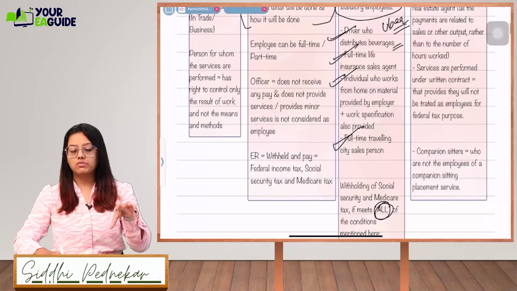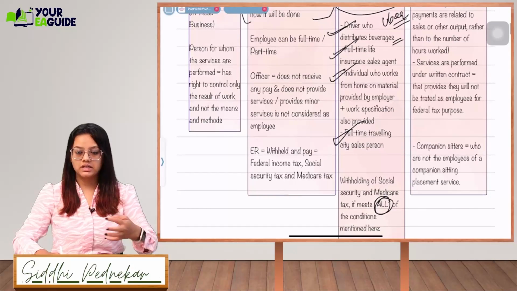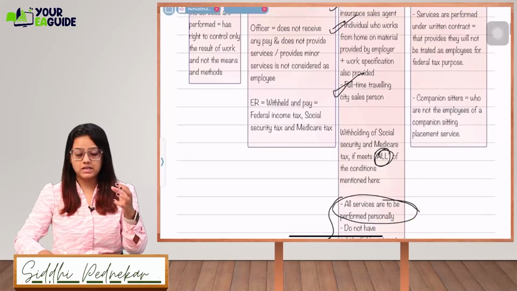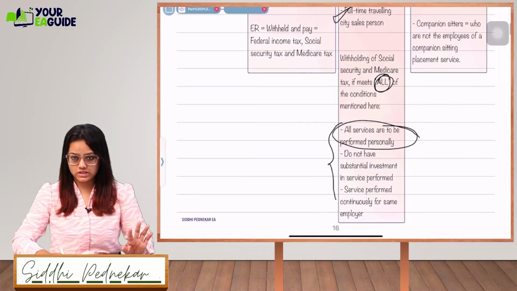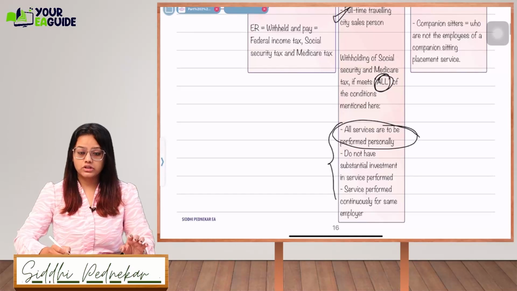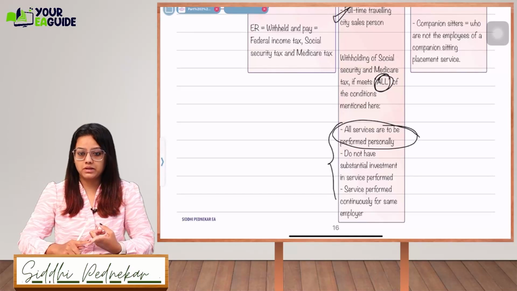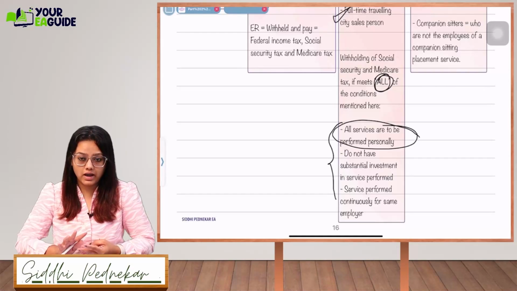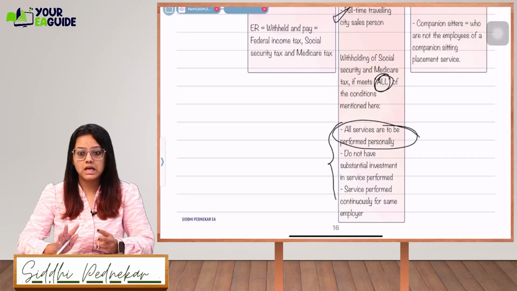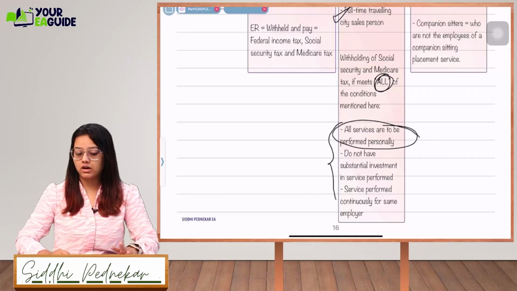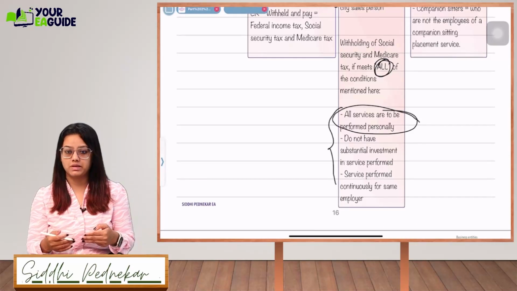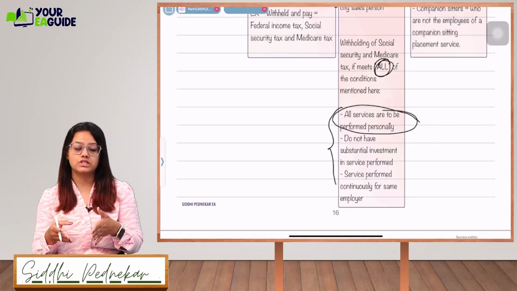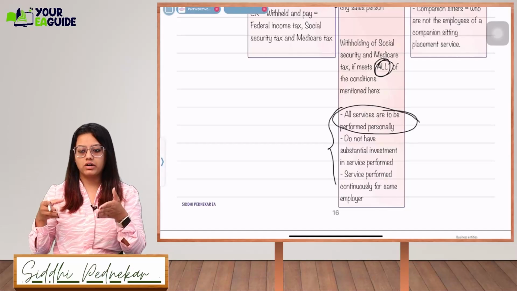Even though he is working at flexible timings, working at his own pace, the whole investment is of the insurance company, right, in everything. So they should be performing the services personally. They should not have any substantial investment in performing the services. And third, it has to be performed on a continuous basis. So the insurance agent is going to work on a daily basis, right?